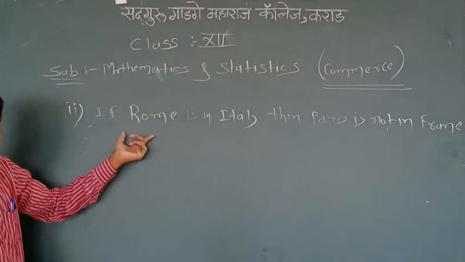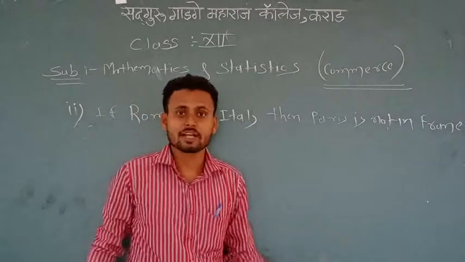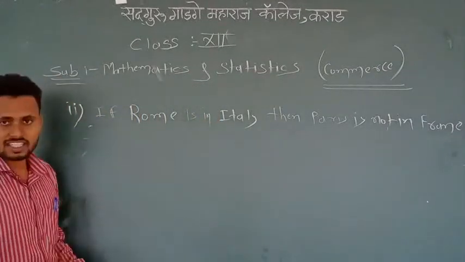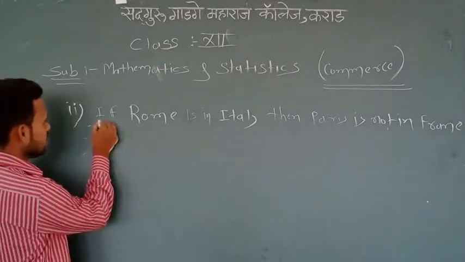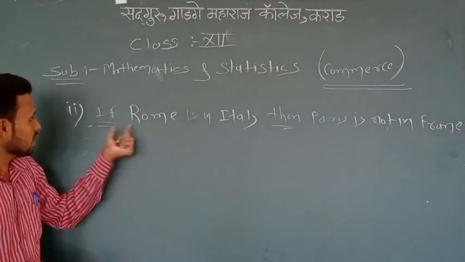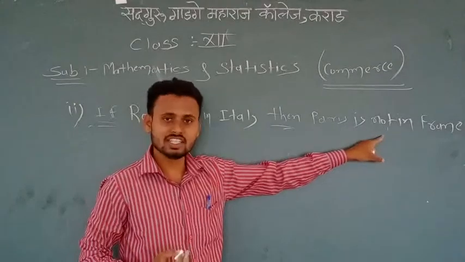First we observe that this whole statement is a compound statement. Why? Because two simple statements are connected by the logical operator if-then. If P, the first statement, then Q, the second statement.